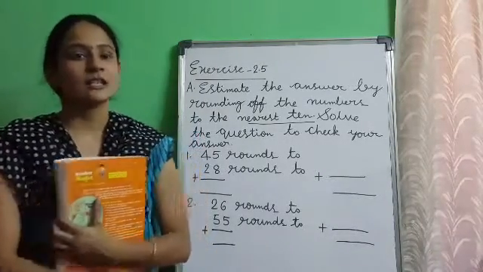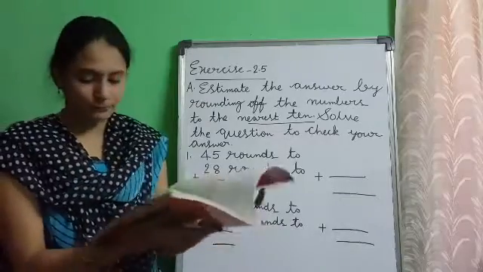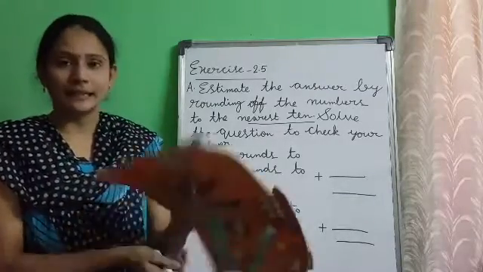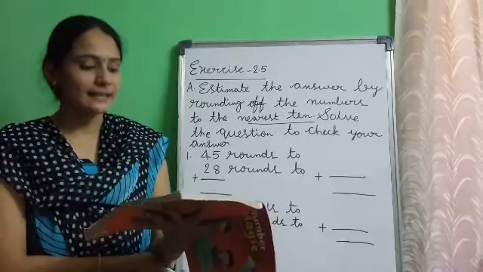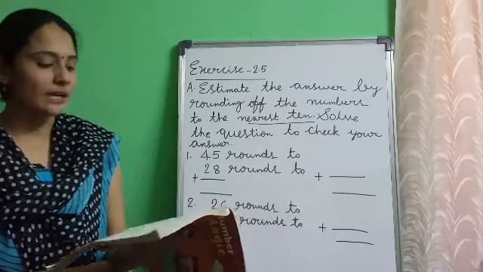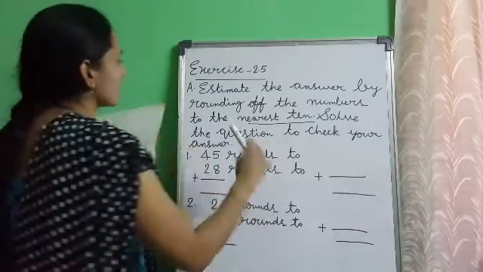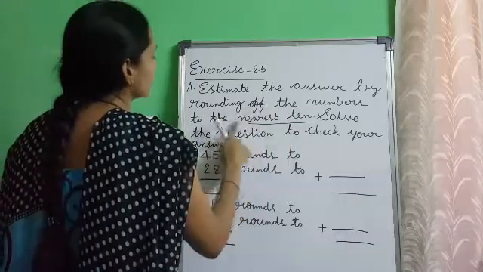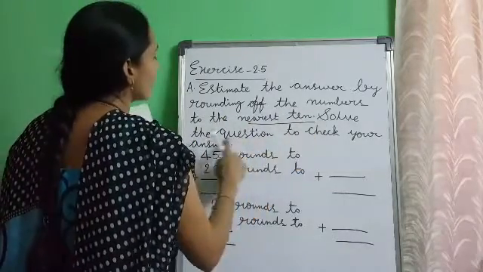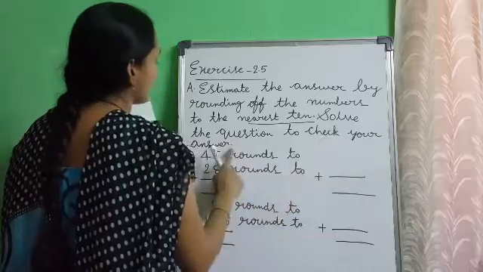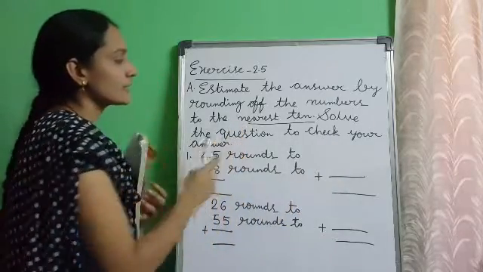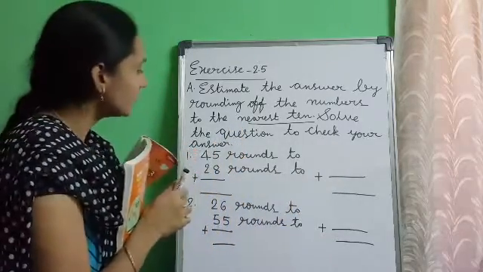Mathematics class. Children, today I will explain page number 33. Open page number 33, exercise 2.5. I will explain: estimate the answer by rounding off the numbers to the nearest 10. Solve the question to check your answer. Already we have discussed rounding off numbers in chapter 1.